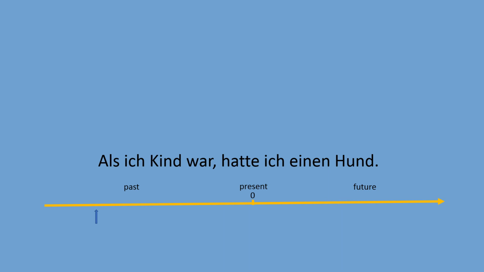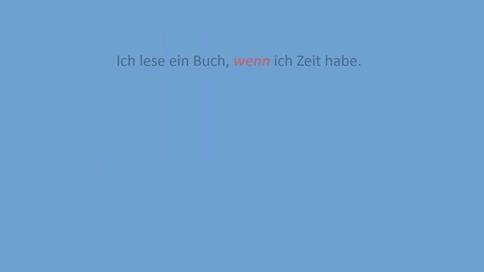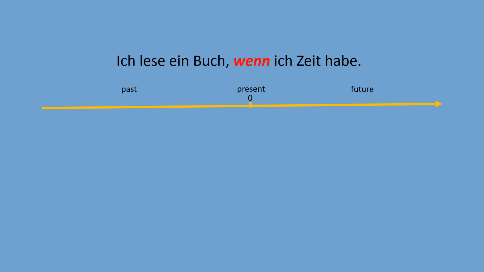Als ich Kind war, hatte ich einen Hund. As I was a child, I had a dog. So this is a picture with my real dog, and I made this picture when I was about 10 years old. Good. And as you see, we use als at the beginning of the sentence. When do we use wenn? Ich lese ein Buch, wenn ich Zeit habe. When we analyze this sentence, we understand that the sentence is written in the present tense. So it's happening right now. When I have time, I read a book.